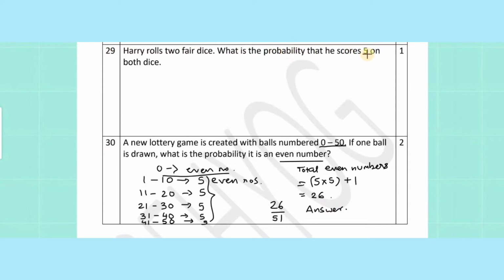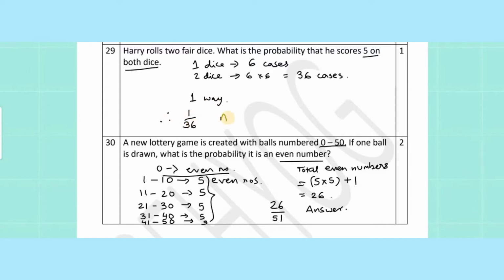In 29, what is the probability that he scores 5 on both dice? So, one dice has 6 different solutions. Again, 2 dice can give 6 different solutions, which gives us 6 times 6, 36 possibilities in total. And both can give a 5 in only one way. So, 1 out of 36 is our answer.